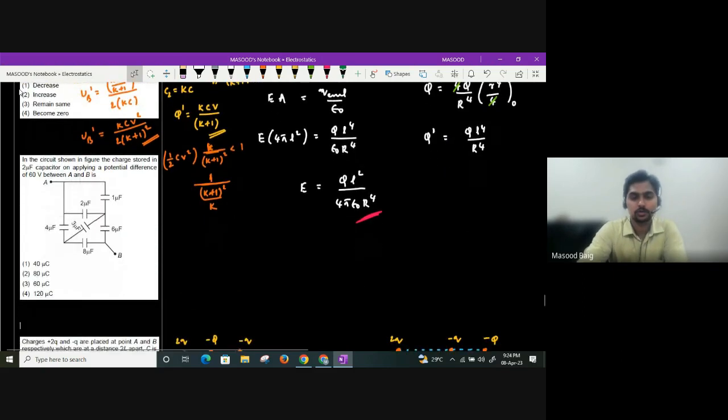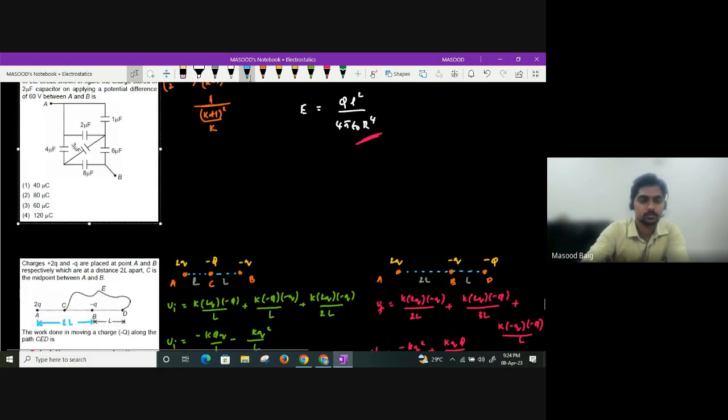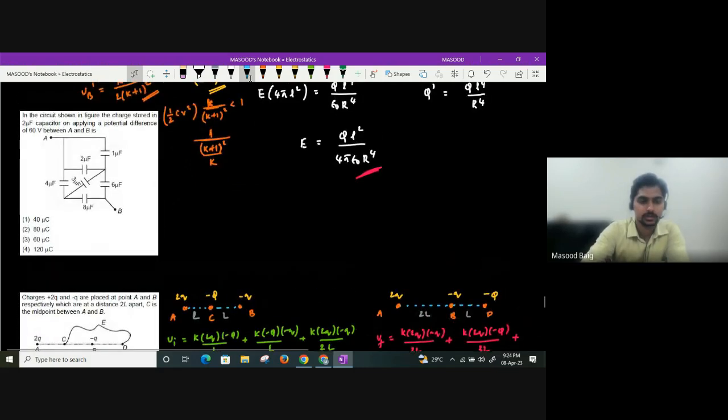In the circuit shown in the figure, charge stored in the 2 microfarad capacitor they are asking. On applying a potential difference 60 volt between A and B, they are asking, guys. So what we will search for here is whether there is a Wheatstone bridge or not. So I'll just take this diagram below, guys. 1, 2, 4, 3, 6, 8. Okay. So I'll just take this diagram below somewhere and we'll just do the question.